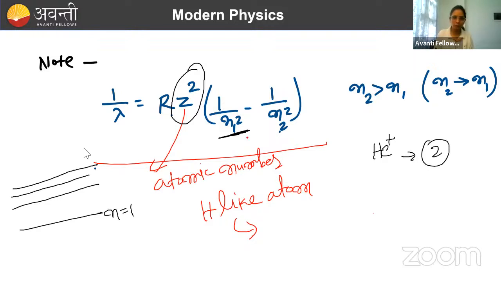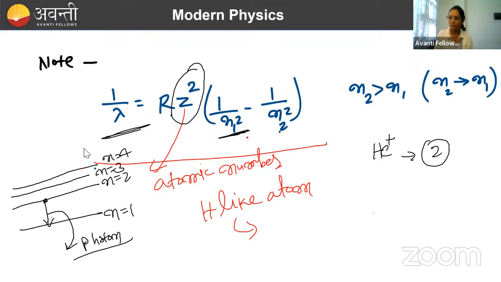This is n equal to 1, that is orbital number, n equal to 2, n equal to 3, n equal to 4. So if electron is transitioning from n equal to 2 to n equal to 1, then during this transition we get a photon now, and that photon will have certain frequency, certain wavelength. So that wavelength we can calculate by using this formula, where n1 n2 is what?